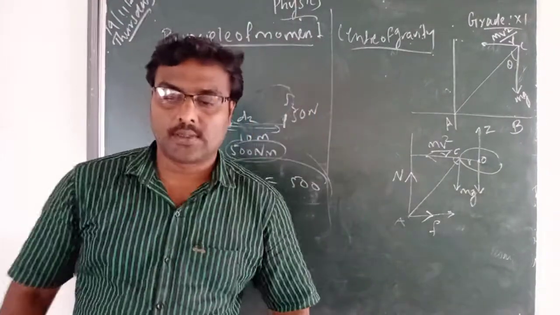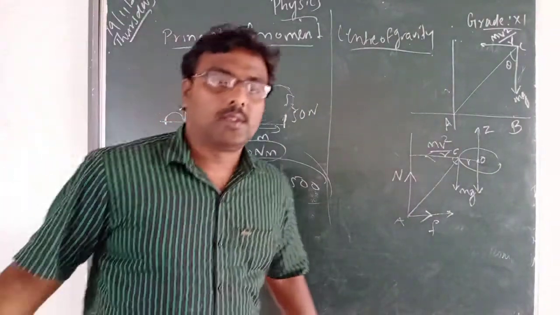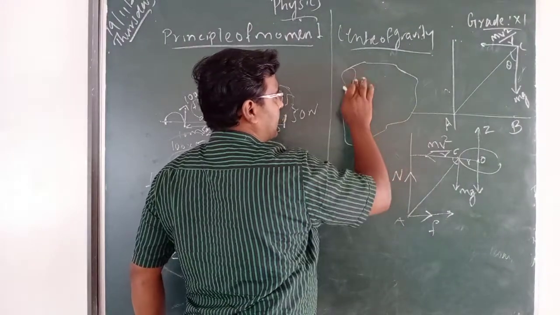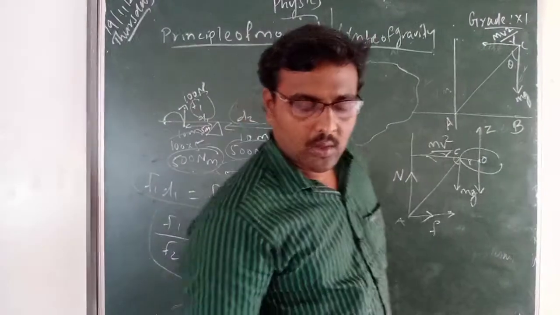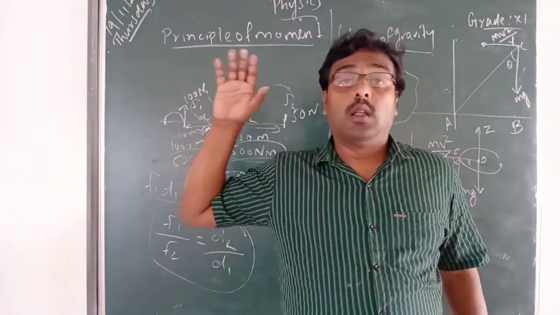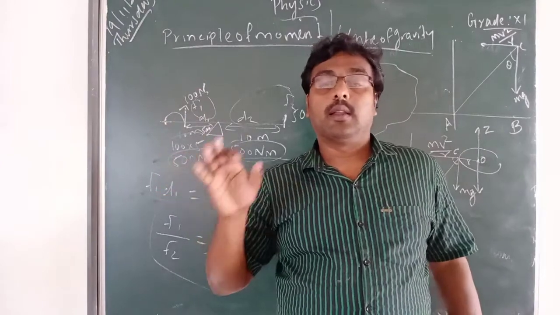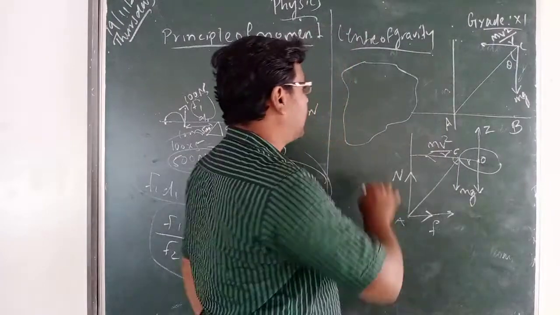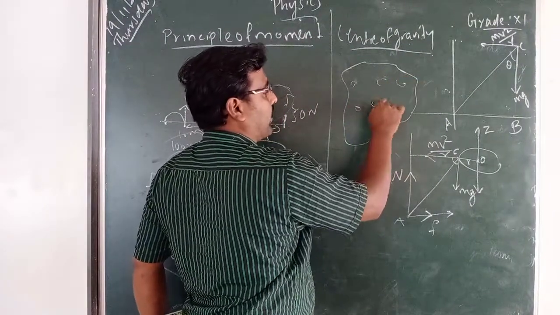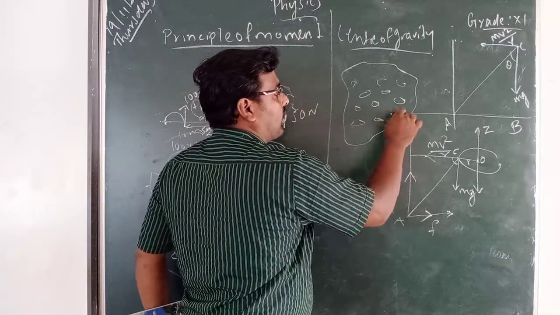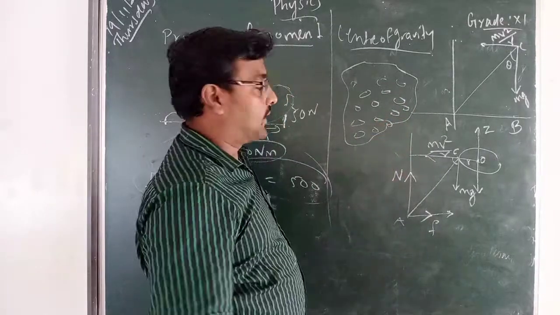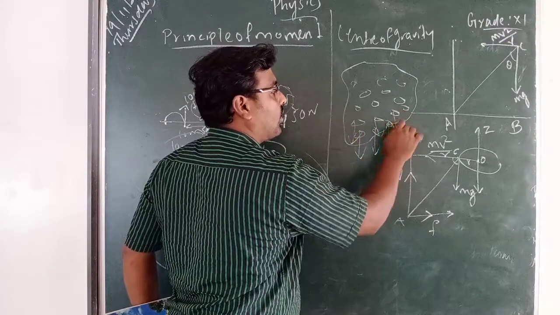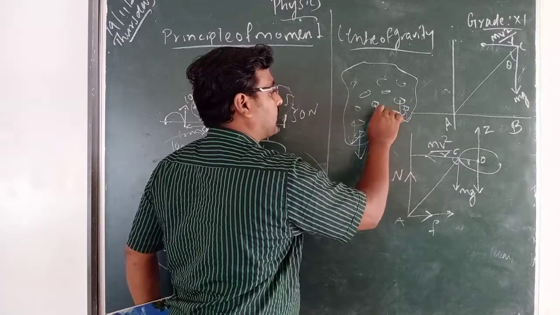When going through center of gravity, assume that there is a rigid body, a body like this. A rigid body is made up of several point masses. From all these point masses, there is a downward force acting due to the earth.